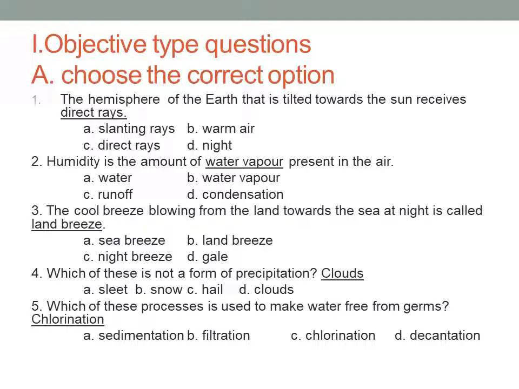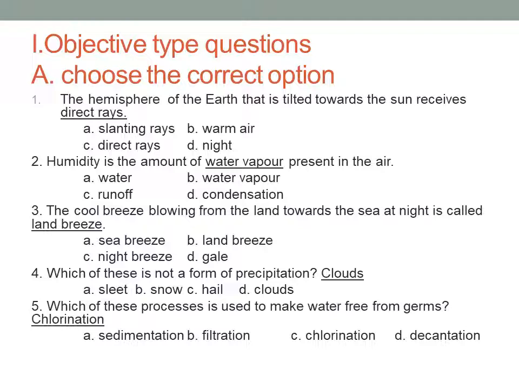Second one, humidity is the amount of dash present in the air. So humidity is the amount of water vapor present in the air. So mark the option B, water vapor. Third one, the cool breeze blowing from the land towards the sea at night is called dash. So it is called a land breeze. Okay, that is option number B.